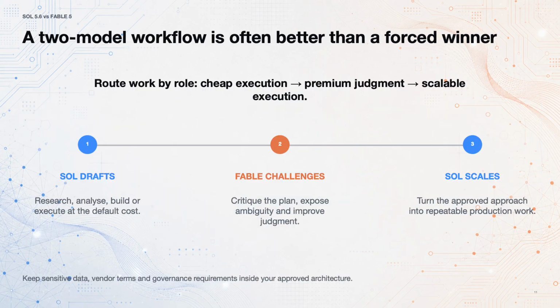You do not have to crown one permanent winner. A practical pattern is draft, challenge, scale. First, let Sol do the research, analysis, coding, or tool execution at the default price. Second, send the important result, or a safe summary of it, to Fable for critique. Ask it to find weak assumptions, missing stakeholders, and alternative strategies. Third, bring the approved approach back to Sol for repeatable production work. This pattern uses premium judgment selectively instead of paying for it everywhere.